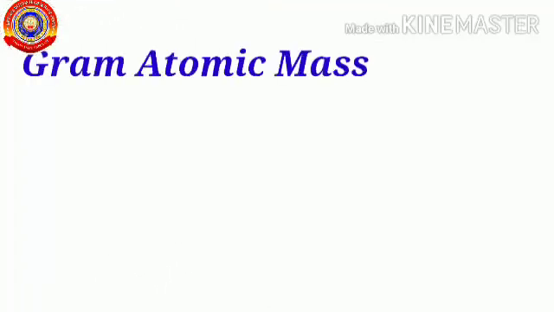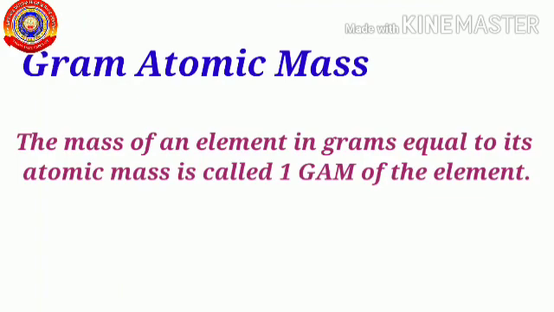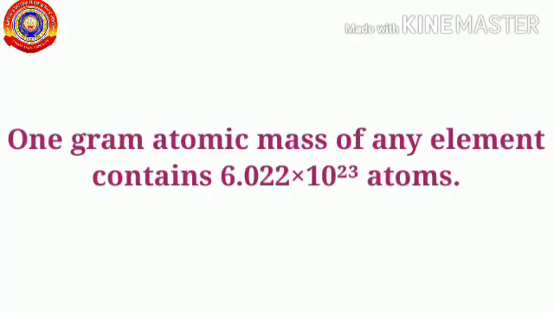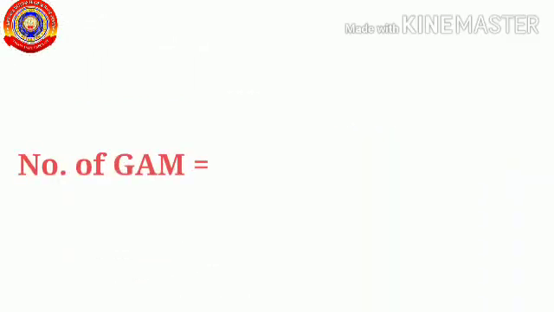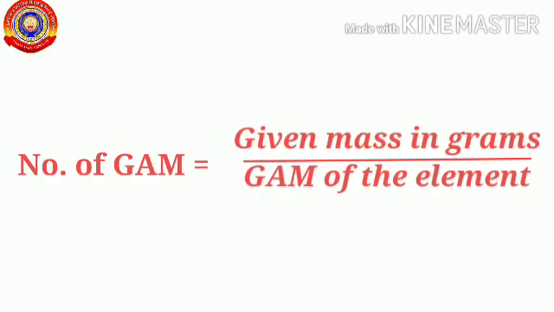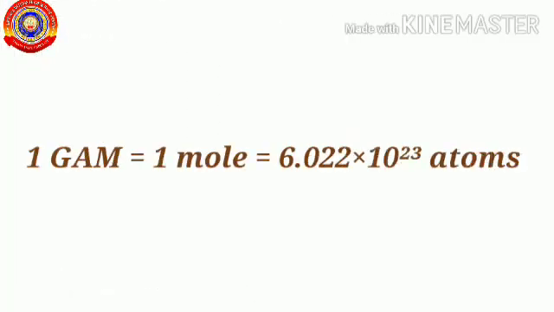GAM. The mass of an element in gram equal to its atomic mass is called 1 gram atomic mass of the element. 1 gram atomic mass of any element contains 6.022 into 10 raised to 23 atoms. We can find the number of GAM by using the formula given mass in gram divided by GAM of the element. And we know 1 GAM of a substance is equal to 1 mole atom containing Avogadro number of atoms.